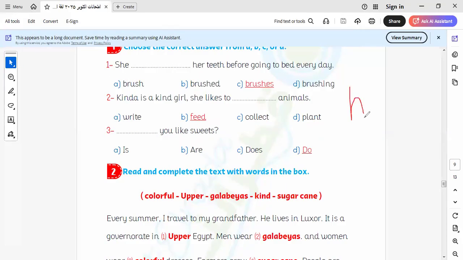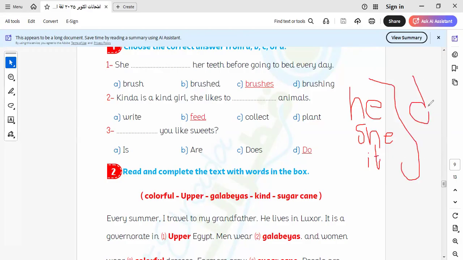He, she, it take what? Take does. We use does with a verb with these singular pronouns. I, you, we, they are used with what?